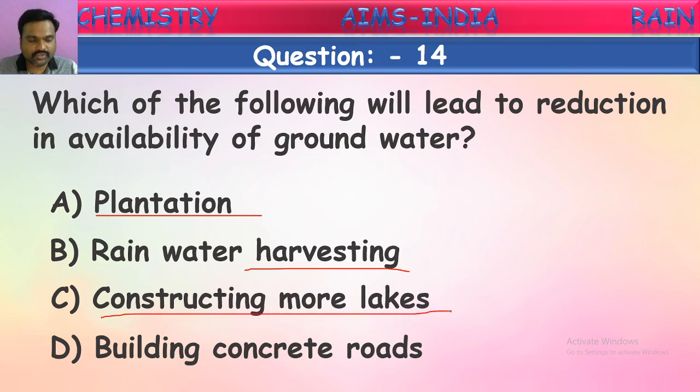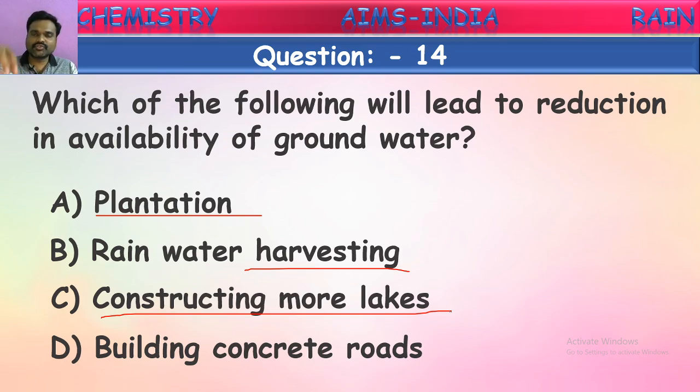What is the next one? Last one, building concrete roads. What happens if you build concrete roads all over? There is no soil road, clay road. What happens when it rains? No water sinks into the soil because of this concrete covering. Then this complete water reaches the streams, rivers, and finally oceans and seas.